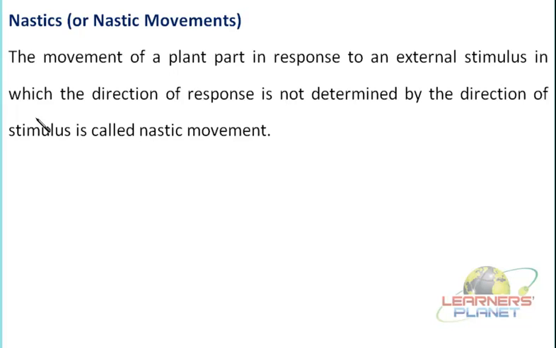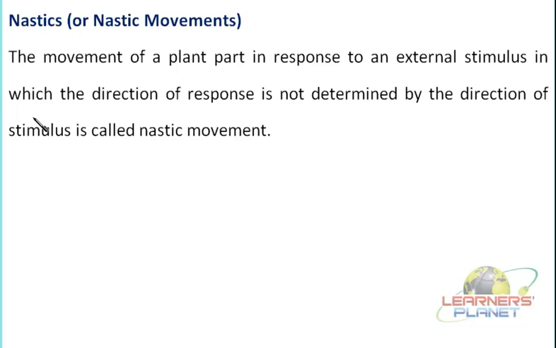So this is a perfect definition for these Nastic movements. Direction of stimulus is never determining the direction of response. That means all parts of the plants can be affected because of such type of movement.